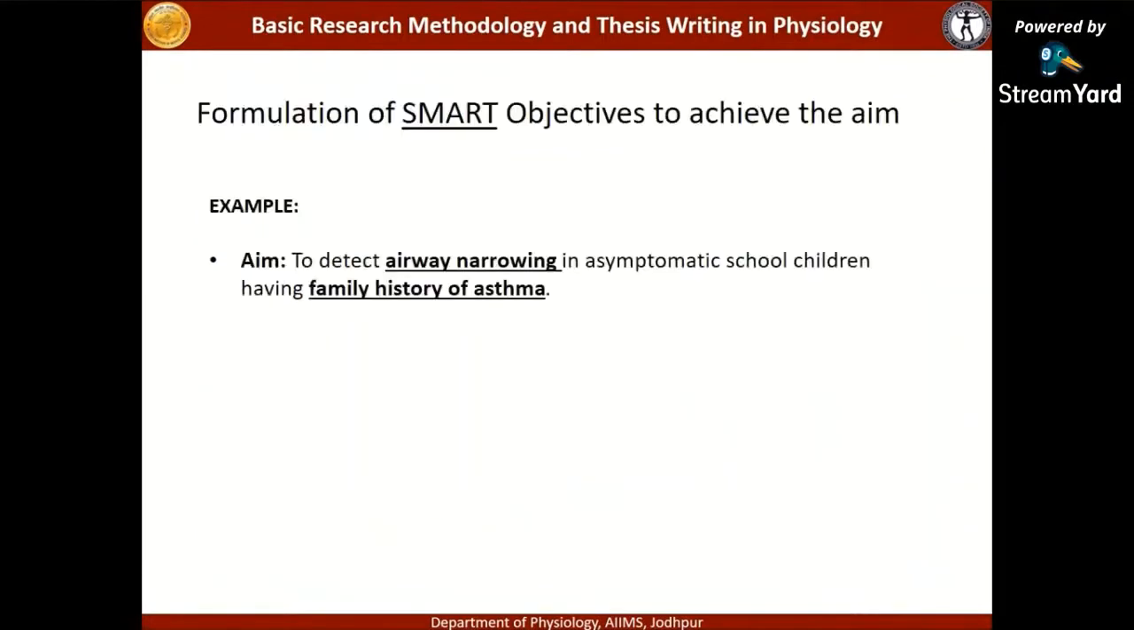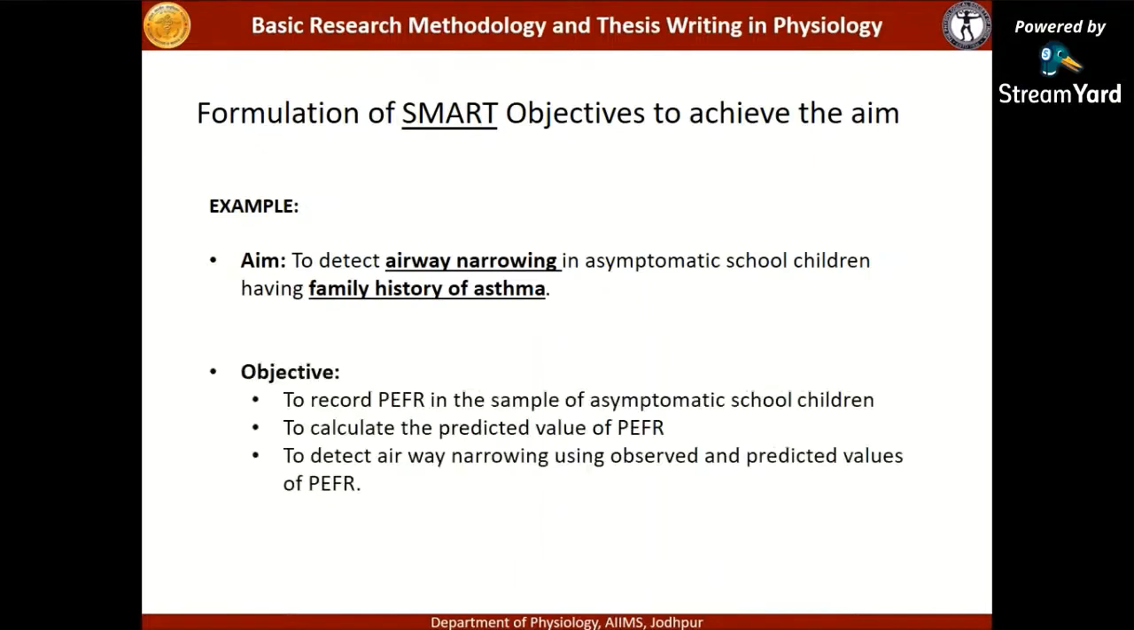Now I will give you an example to show how to formulate SMART objectives to achieve the aim. Remember the first lecture where you were told about a study. The aim of the study was to detect airway narrowing in asymptomatic school children having family history of asthma. Now, if this is the aim of the study, in order to move through the study, objectives need to be framed. So let us have a look at the objectives.